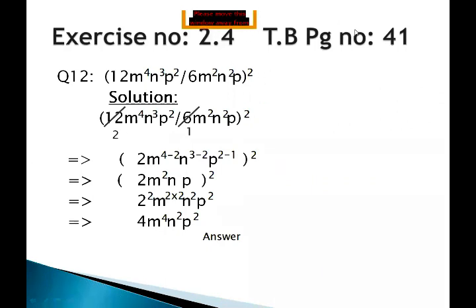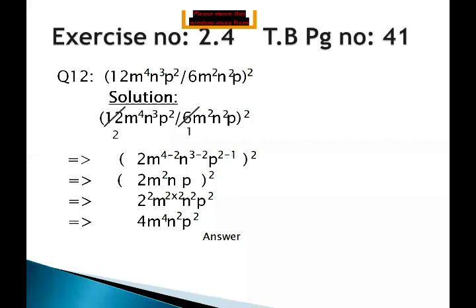So come to the solution. Tally the question with the textbook. If there is any mistake, rectify your question and solve according to the laws of exponent. I have the solution: 12 in the numerator and 6 in the denominator. So first we reduce that. 6 1s are 6, 6 2s are 12. The coefficient has been simplified.